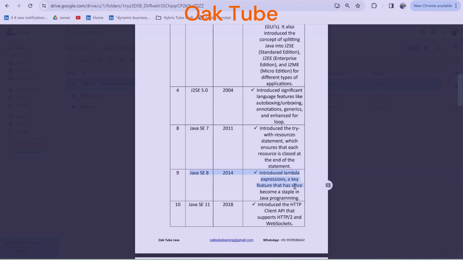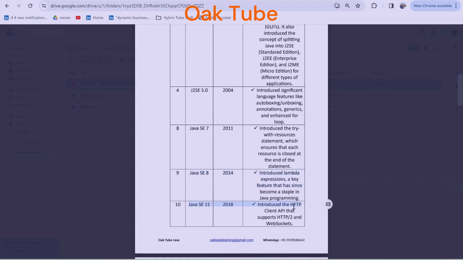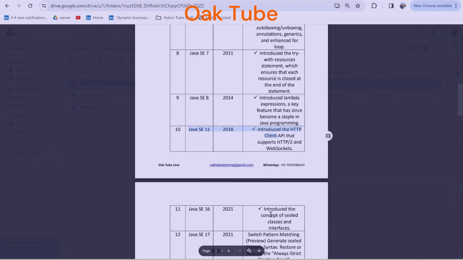There is no need to go deep into the details of lambda expressions as of now, because I will be creating independent videos for all of these concepts. In Java 11, Java introduced the HTTP client APIs, which also support WebSockets. So I hope it is clear to you.